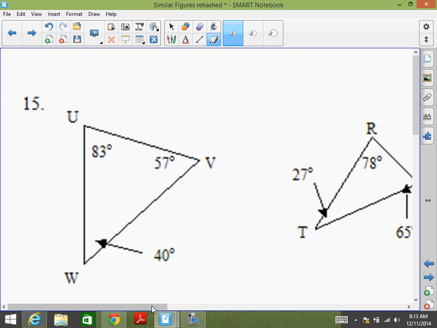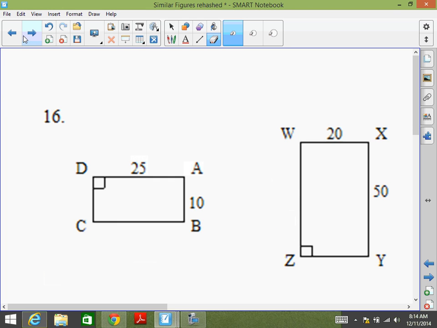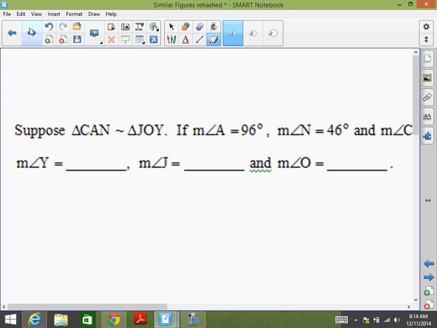Okay, let's look at this one. Would these shapes be similar figures? Why not? They don't have the same angles. Now they look like they're the same shape, but their angle measures do not match up. Therefore, they're not similar figures. Okay. Let's look at this one.